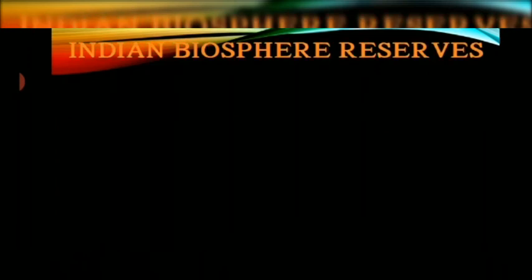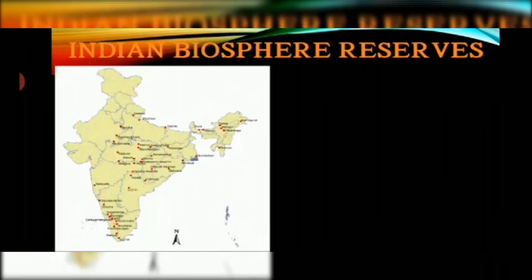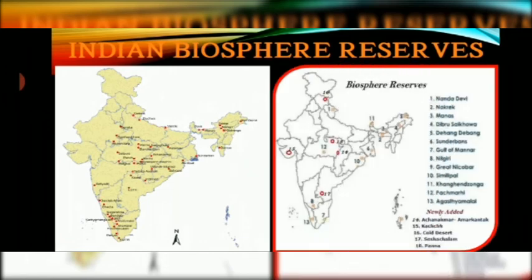Let's take a look at the list of wildlife sanctuaries and the national parks in our country, and simultaneously the biosphere reserves of our country. You can see that there are 18 biosphere reserves, certain ones which were made during the 1970s, and there are further newly added ones in the country.